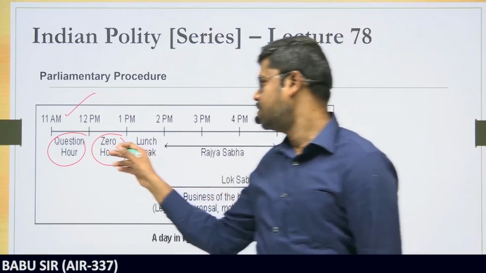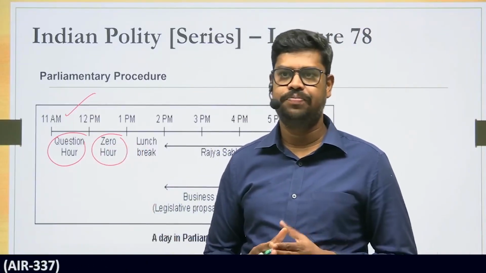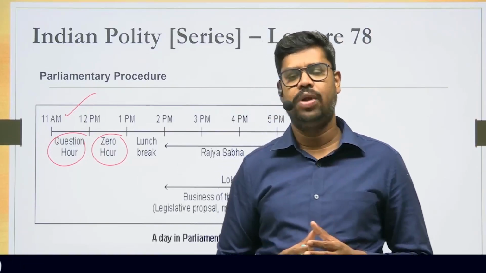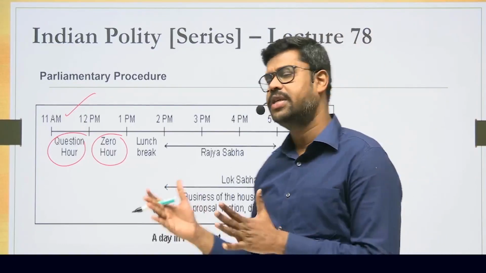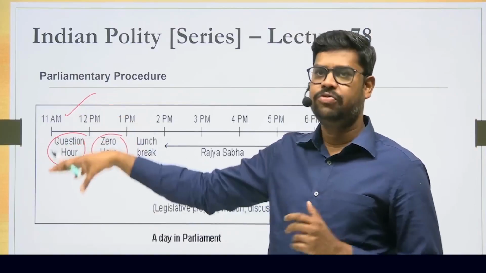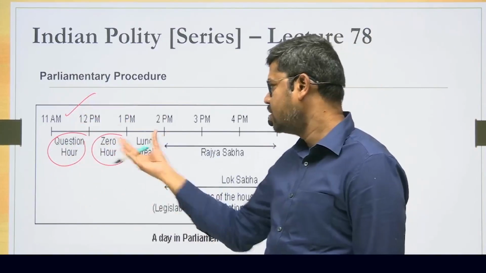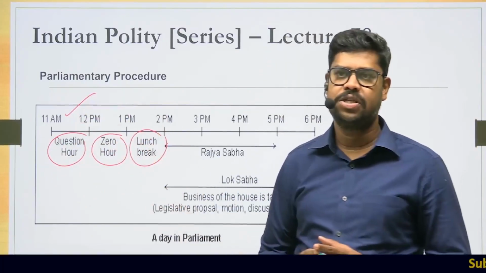And after the question hour, the house enters into the next thing, called zero hour. It is called zero hour because it exactly begins at 12 p.m. So therefore, it is called zero hour. As we proceed further, we'll try to understand what type of questions are asked in the question hour and what happens in the zero hour. Once the zero hour is over, there's a lunch break for both the houses. 1 to 2 p.m. is a lunch break.